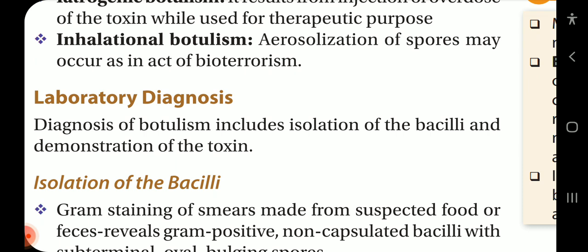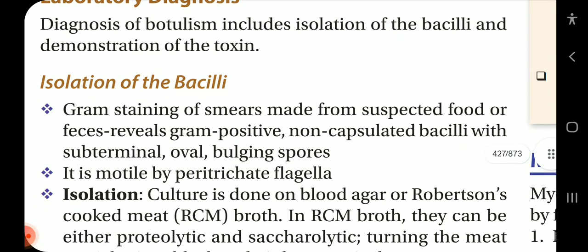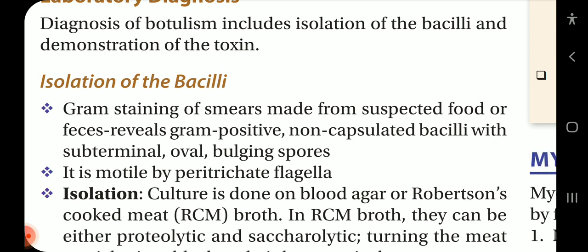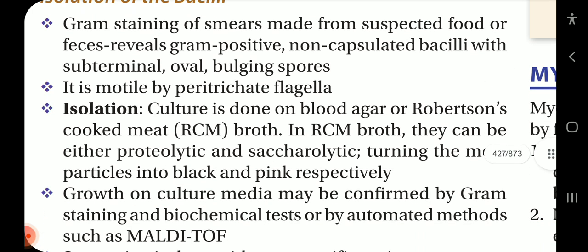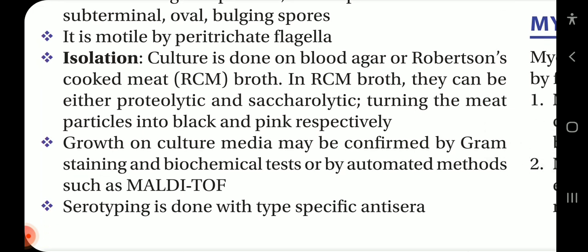Lab diagnosis. Diagnosis of botulism includes isolation of the bacilli and demonstration of the toxin. Isolation of the bacilli: Gram staining of smears made from suspected food or feces reveals gram-positive, non-capsulated bacilli with subterminal oval bulging spores. It is motile by peritrichate flagella. Culture is done on blood agar or Robertson cooked meat (RCM) broth.